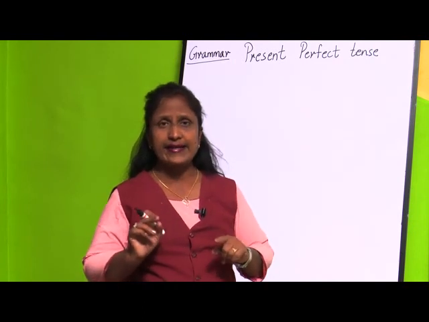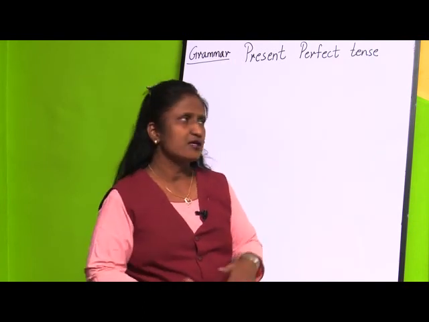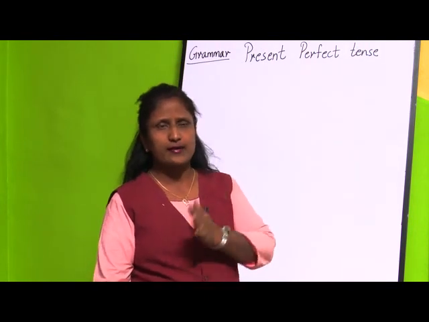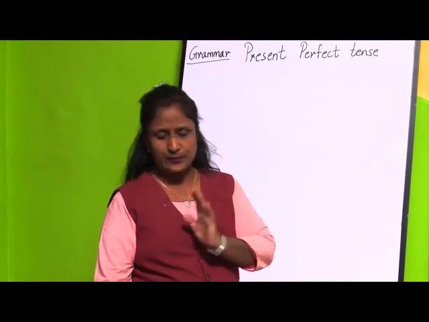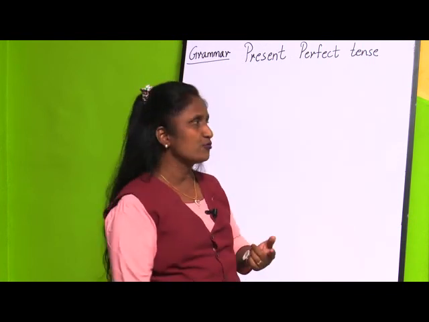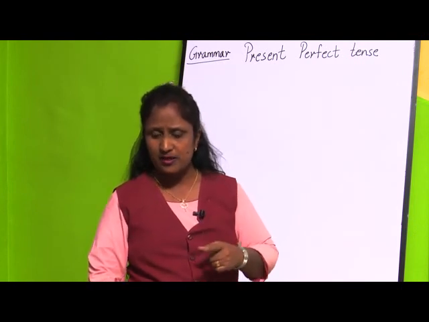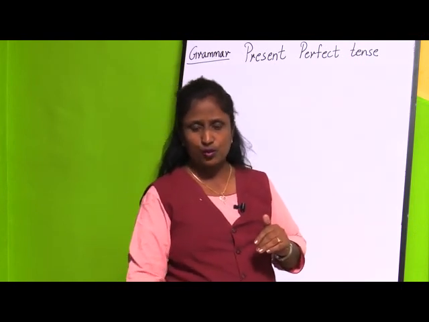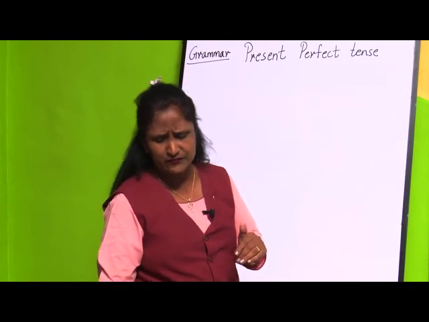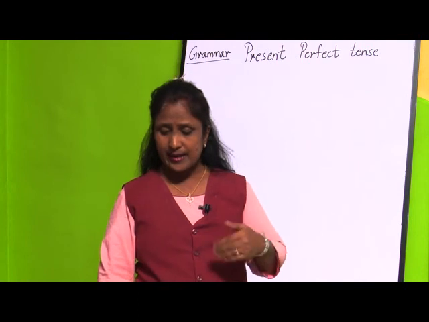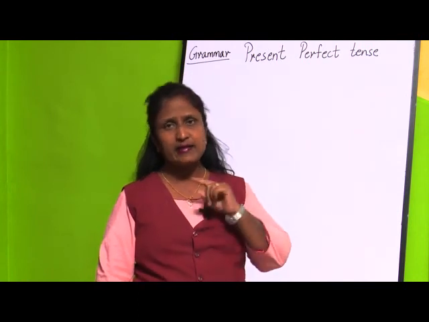And the thing is, mostly we add ed for the past participle. Just now we have seen the examples, that is catch, caught and pull, pulled, pulled. So next, I told you we are going to see how we form the past and past participle forms. There are some rules over here. See, the first case is, in most cases we form the past and past participle by adding ed.